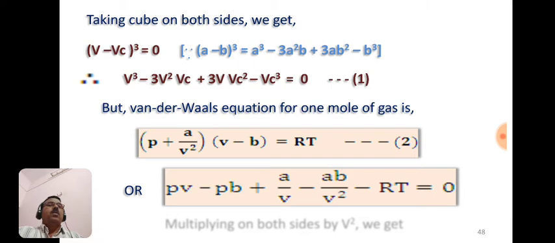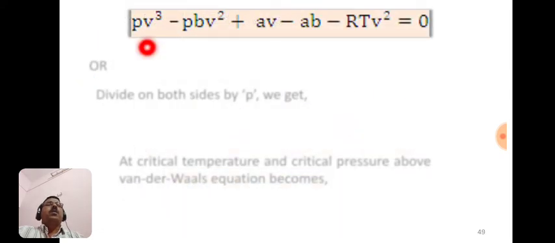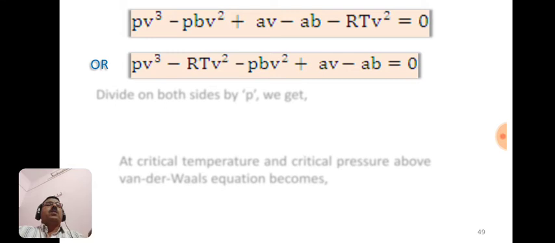Now we multiply on both sides by V square, so we get PV cube minus PBV square plus AV minus AB minus RT V square equals 0.